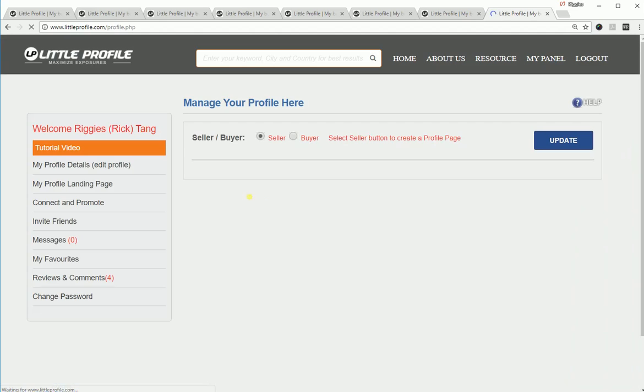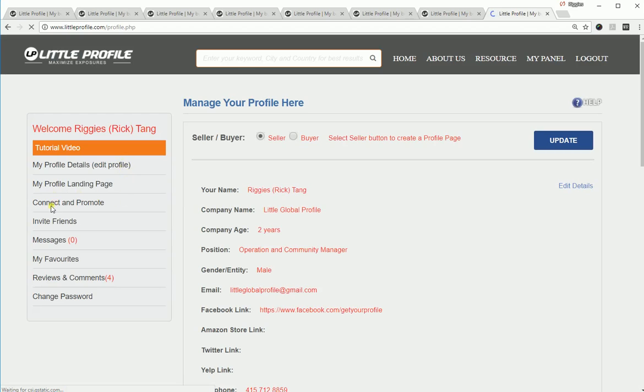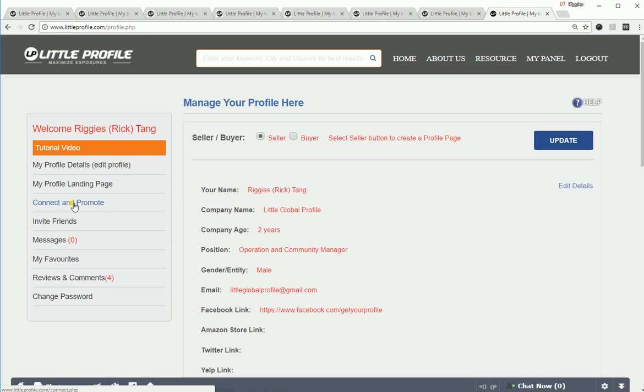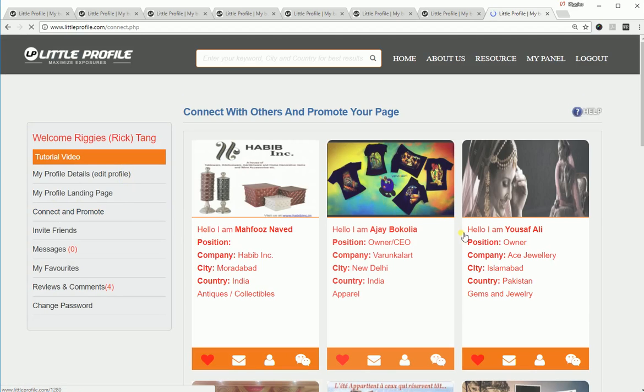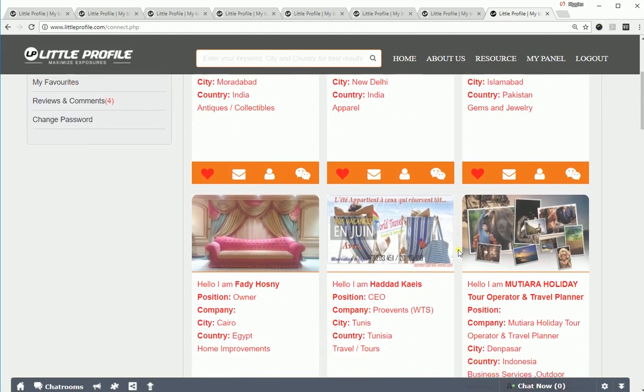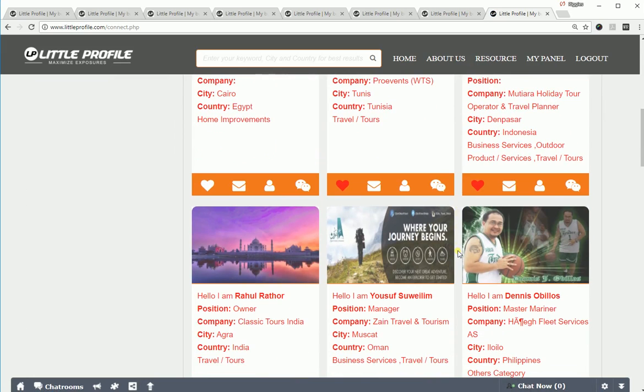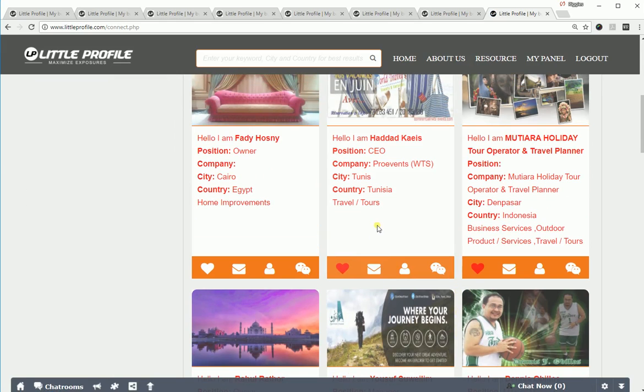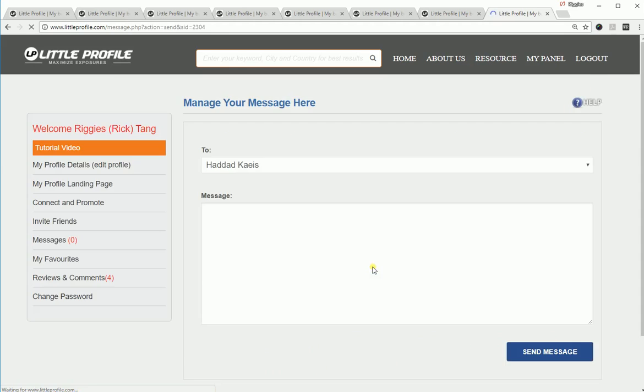The next one is connect and promote. When you click on this, it will display the profiles of other users on the platform. If you want to connect with them, you can do that by clicking on this icon right here, and you can send them a direct message.